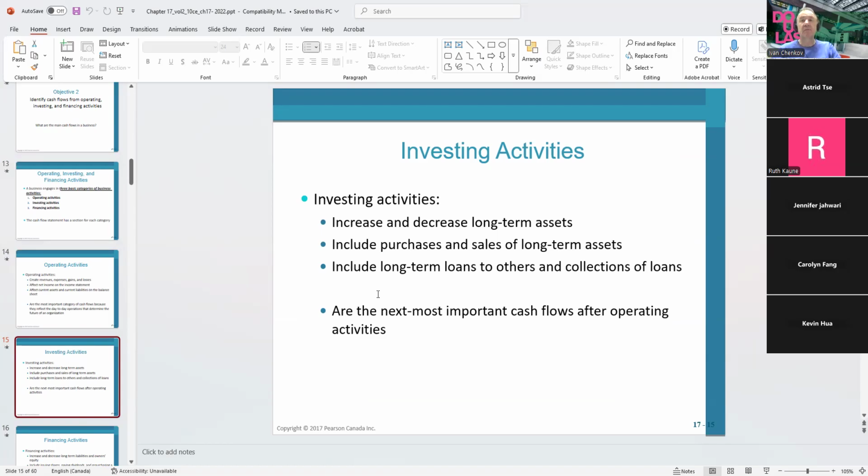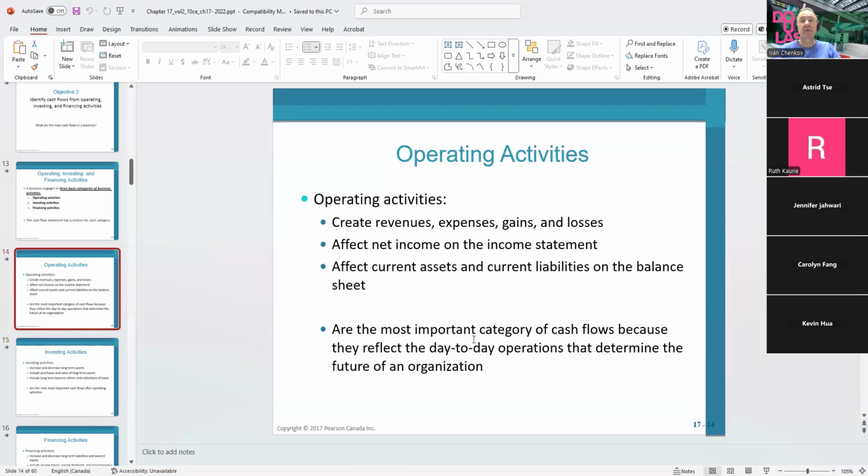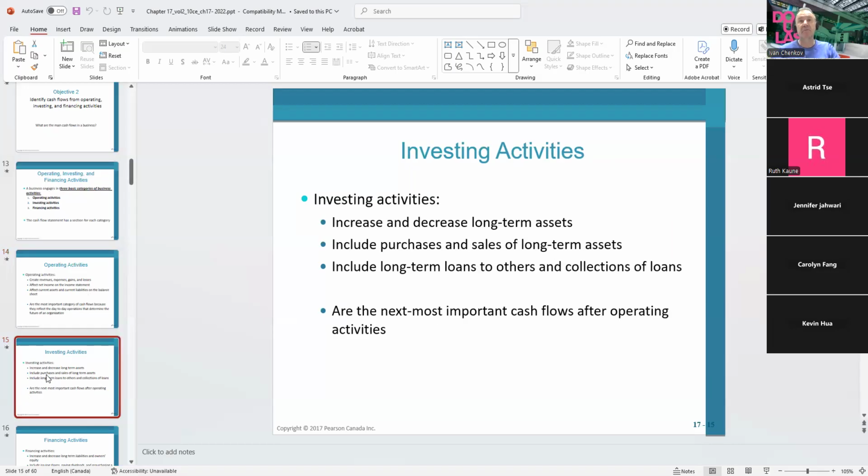This is the next most important cash flow after the operating activities. Obviously, operating activity is the most important category of cash because again, it reflects day-to-day operation. If the company cannot generate cash from the operating activities, that means there's something wrong with that company. Operation doesn't work, and operation is the main activity for the business. Investing is kind of a peripheral activity.